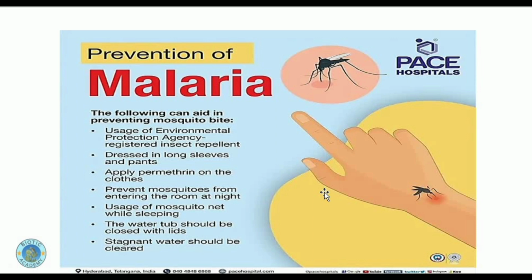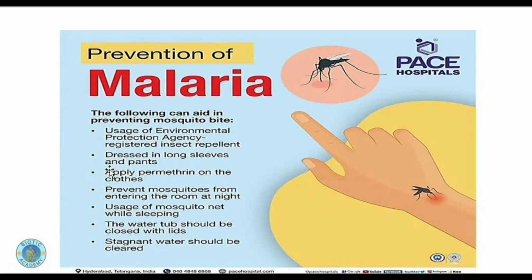Now what are the ways by which we can save ourselves from the bite of the mosquito? In order to prevent malaria, we need to control the population and bites of the mosquito. We cannot control that unicellular Plasmodium, we cannot see it with the naked eye. So we need to sanitize our surroundings and keep a strict check on the areas where the mosquito will get a chance to breed.